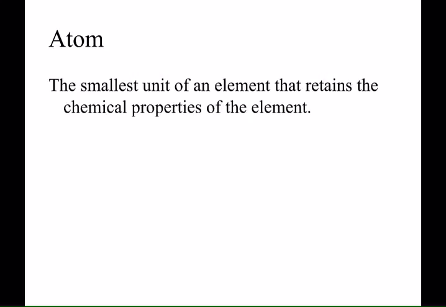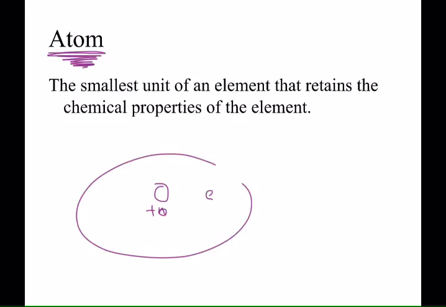Another thing about matter is that matter in general is made up of what we call atoms. And we're going to talk more about atoms. Atoms have a center, and in the center they have protons and neutrons, and outside the center they have electrons, but that's an atom. So all matter is made up of atoms in general. And this says that an atom is the smallest unit of an element that retains the chemical properties of that element.